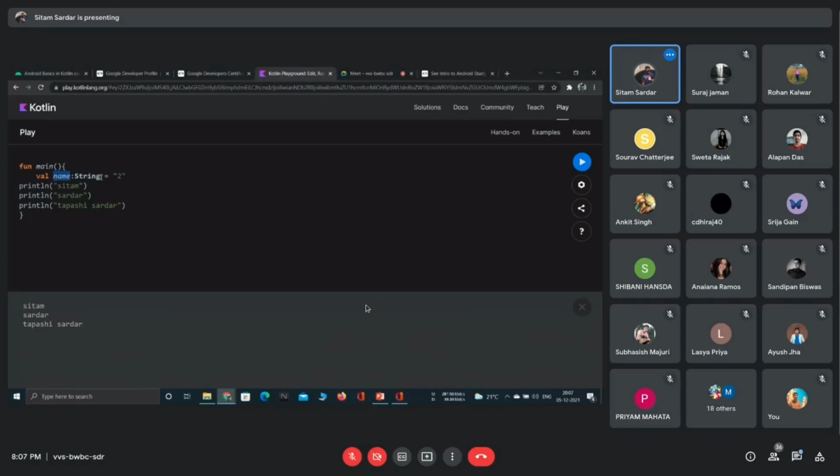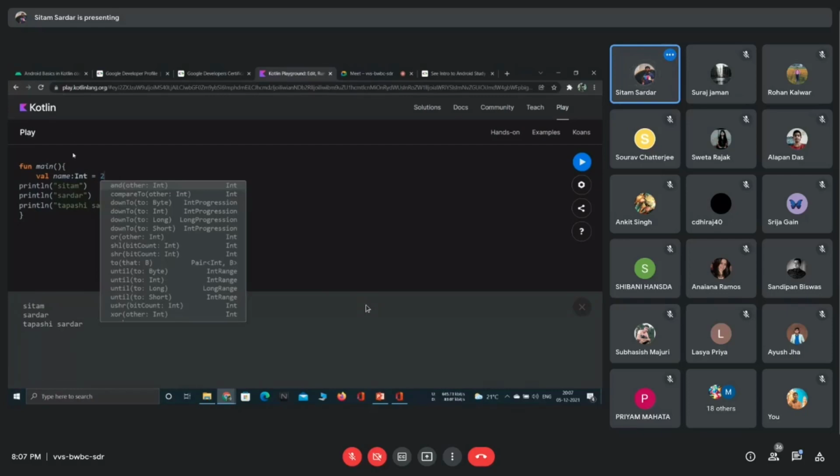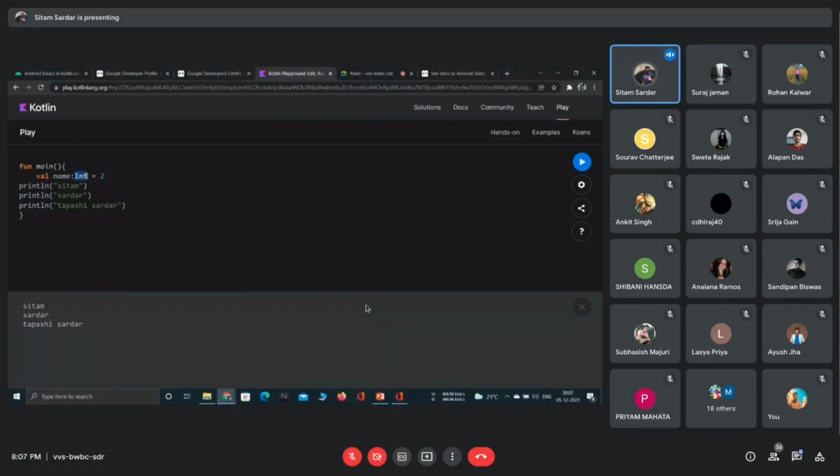If you make a container of type int, then you can't store a string there. Then you have to put a whole number, because int is a type of whole number data, right? Then we can store a whole number there, so there is no collision.